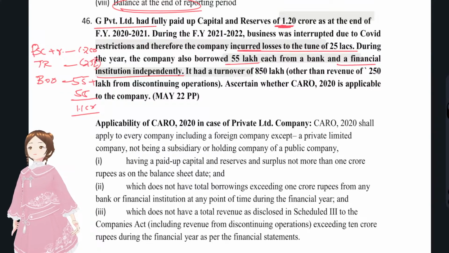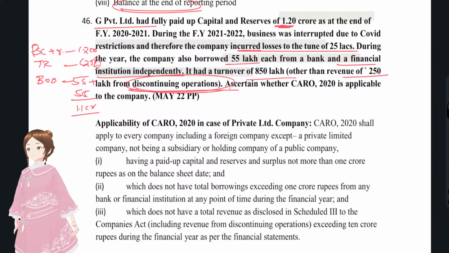It had a turnover of 850 lakhs other than revenue from discontinued operation. Total revenue includes discontinued operations revenue also. So a turnover was 850. Okay, now we'll see whether CARO is applicable or not.